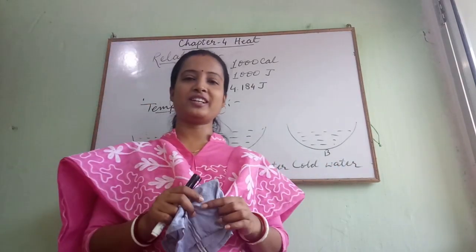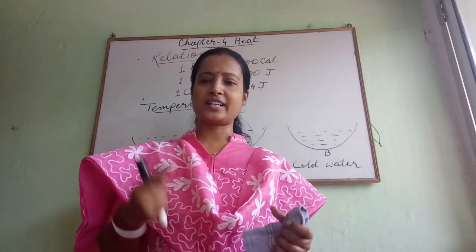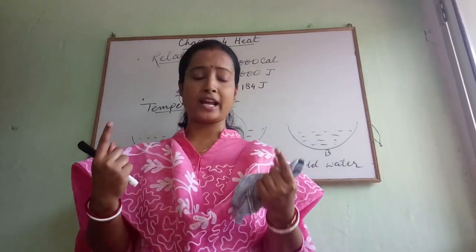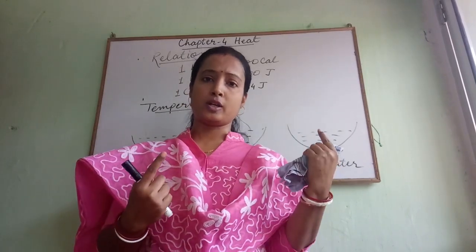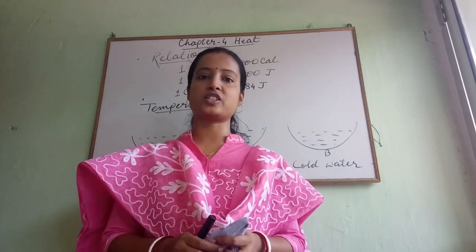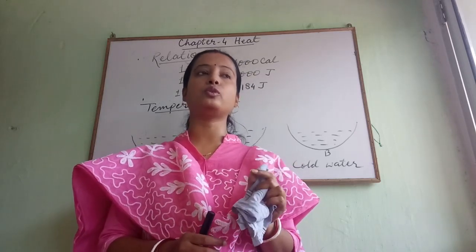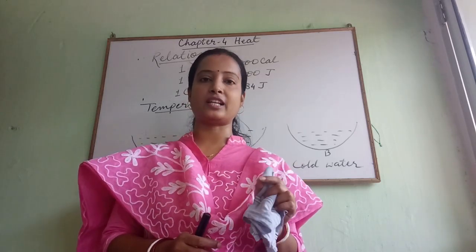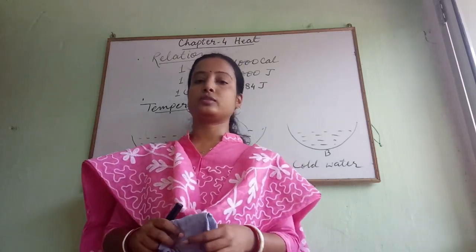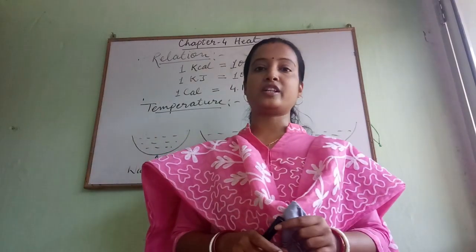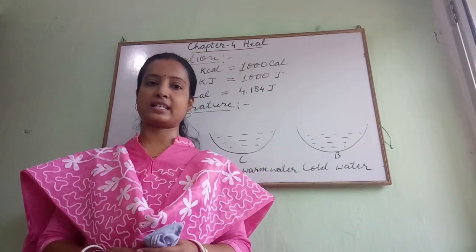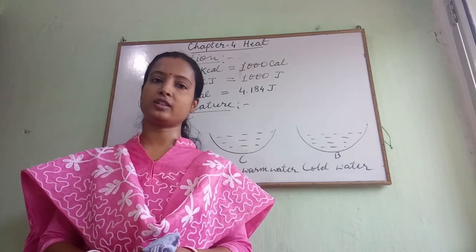So children, is it correct all the time that our right finger is feeling cold and the left finger is feeling hot? So the sensation is not always correct. Body sensation is not always correct. So we have to take some chosen scale on which the temperature can be determined. For this, an instrument has been developed, and that device is called a thermometer.